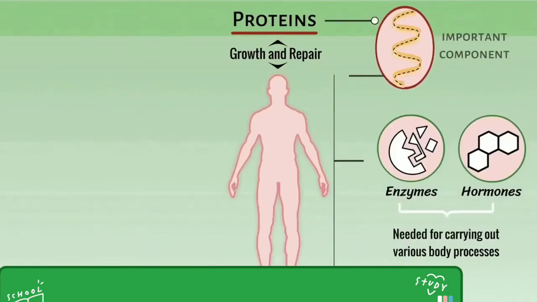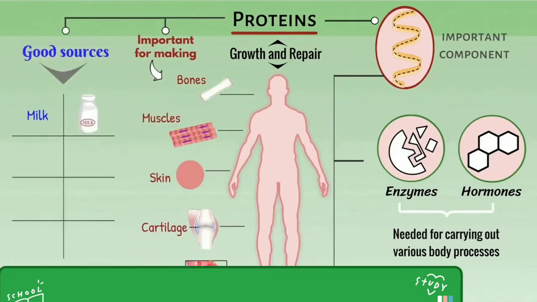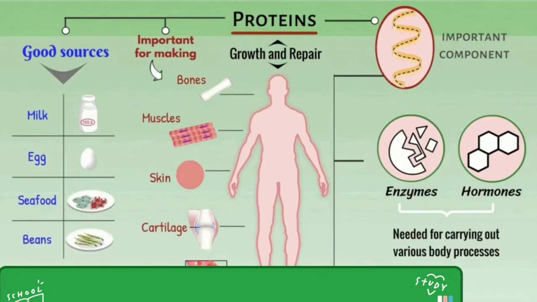Next is protein. It is very essential for the growth and repair of our body. Two special types of proteins are there. They are enzymes and hormones, which are very essential for our body. Protein helps to make our bones and muscles strong. It will also form cartilage, blood and skin tissue. The good sources of proteins are milk, egg, seafood and beans.